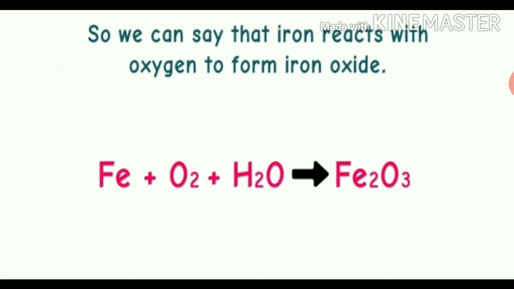This iron oxide is rust. You can just see on the screen. So we can say that iron reacts with oxygen to form iron oxide. Iron combines with oxygen along with water, and we get a compound known as iron oxide, and this iron oxide is known as rust.